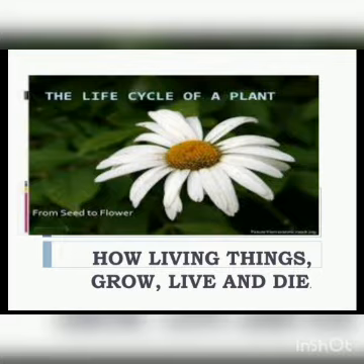Today we are going to start with the new chapter, that is the life cycle of a plant. First of all, we should know the meaning of the term life cycle. The term life cycle means how living things grow, live, and die. It means how a flower is formed from a seed, or conversion of a seed into a flower, how life comes and how life dies. Growth of the living to the death, that is known as the life cycle.